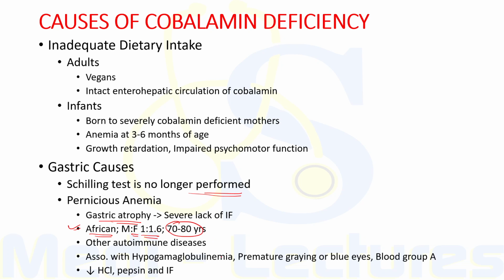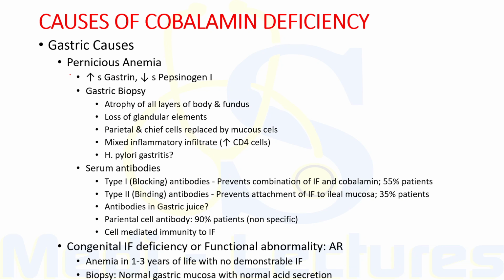It is associated with other autoimmune diseases like thyroid disease, vitiligo, hypoparathyroidism, type 1 diabetes, as well as Addison's disease. Along with this, it is also associated with hypogammaglobulinemia, premature graying or bluing of eyes, and blood group A. There is decreased gastric output of hydrochloric acid, pepsin, as well as intrinsic factor. Along with this, there are increased serum levels of gastrin and decreased serum level of pepsinogen 1.